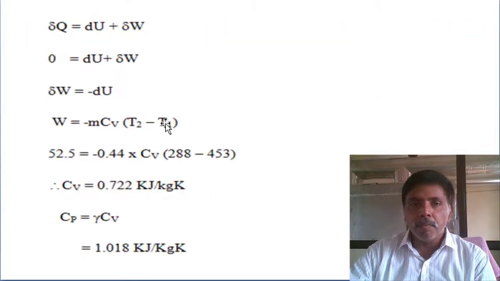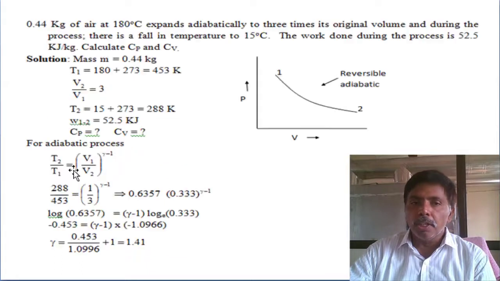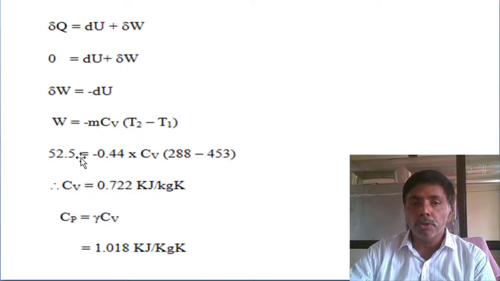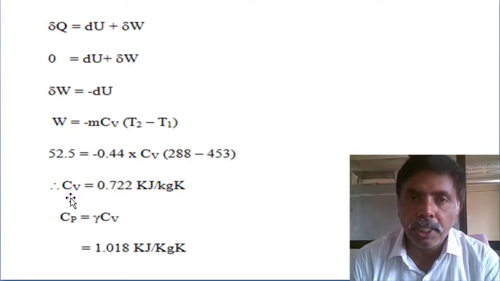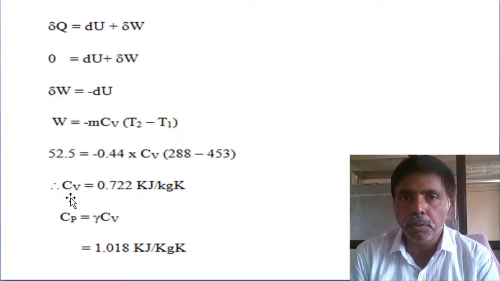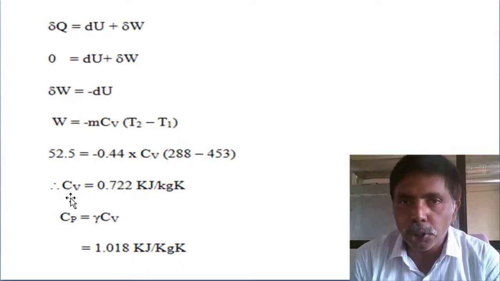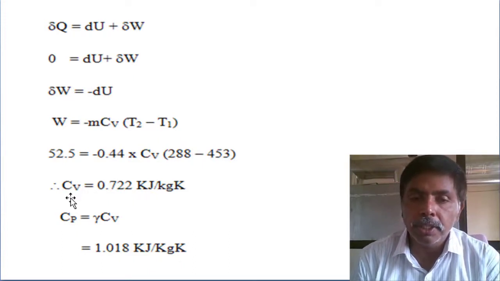Next, determine the basic equation: heat supply minus work done equals change in energy. Here heat supply is 0, so the change in energy equals the work done. W equals minus m Cv times T2 minus T1. The work done in the process is already given as 52.5 kilojoules, and we substitute to determine the specific heat at constant volume. Once we know that, gamma means Cp by Cv, the specific heat ratio, and then we determine the Cp.